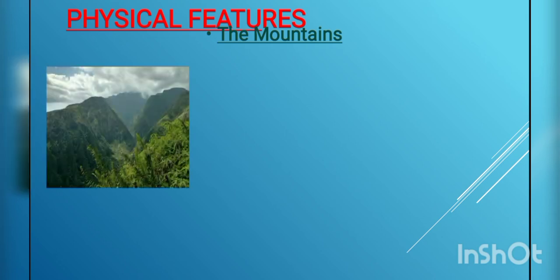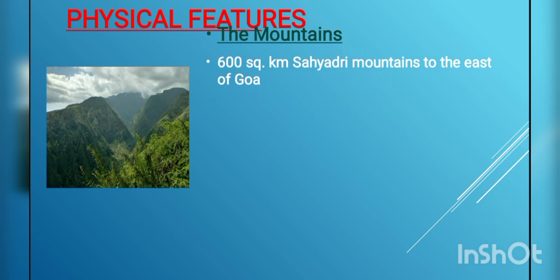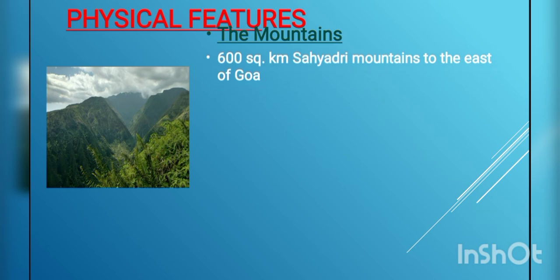Next, we are going to learn about the mountains. Mountains are very famous in Goa. There are many mountains you will find in the talukas like Sattari, Ponda, Sange, Kankon. In this region many mountains are found, and they lie in the Sahyadri mountains. There are 600 square kilometers of Sahyadri mountains to the east of Goa.